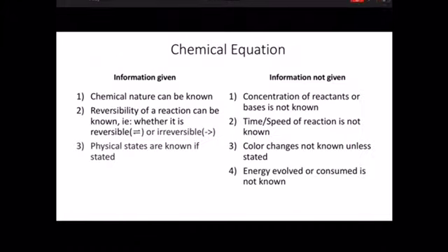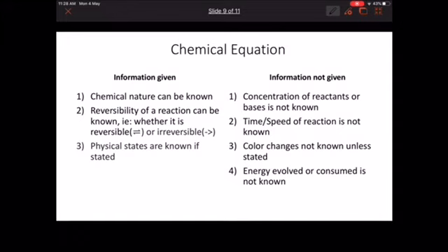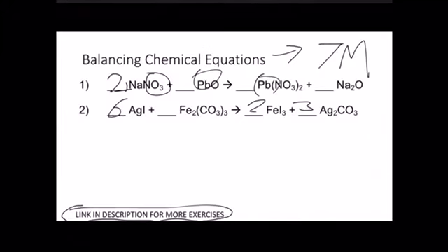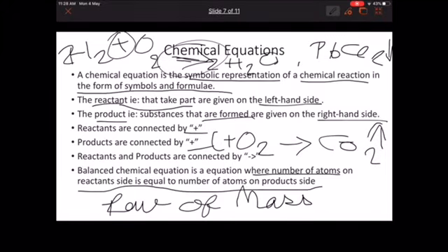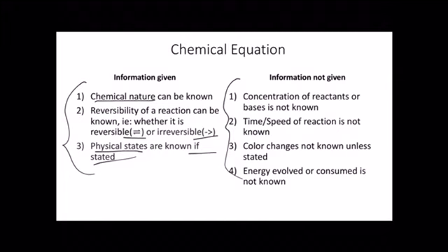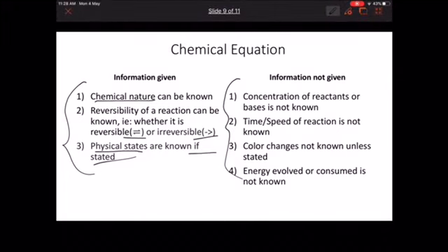You will get this. A chemical equation: the information given and information not given. Chemical nature, like whether it is an acid, base or salt, we can get to know. Reversibility: is it a reversible symbol or an irreversible symbol? From that we can get to know its reversibility. Physical states, if stated like I stated here, this gas symbol means CO2 is a gas. Concentration of reactants or bases is not known.